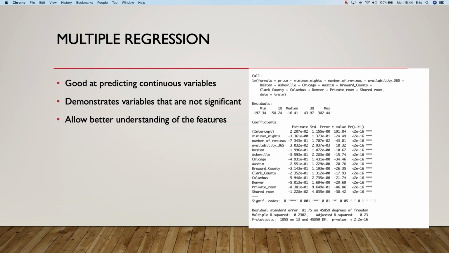And I was actually able to see that minimum nights and number of reviews had a very large impact, more than the city or the type of room, which was surprising to me. I would have thought that people would prefer a private room more than they would prefer the city, but I guess not.